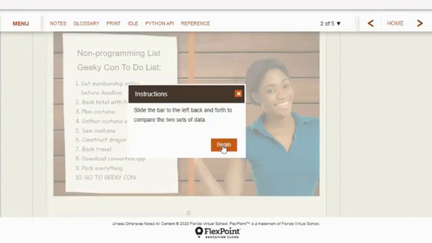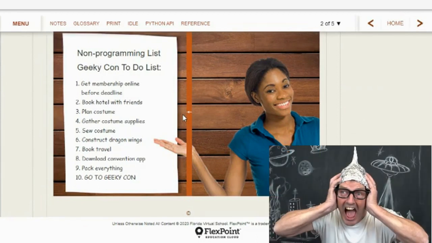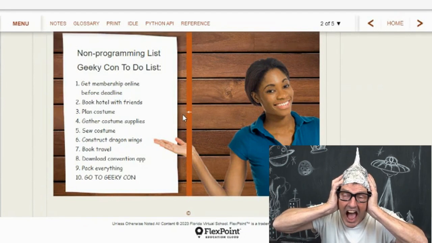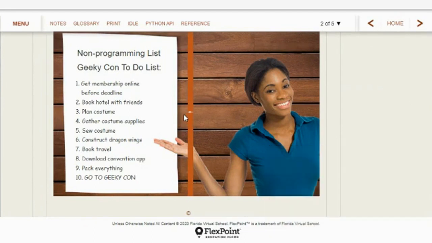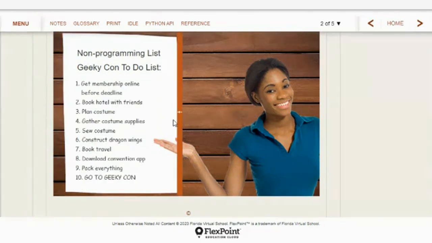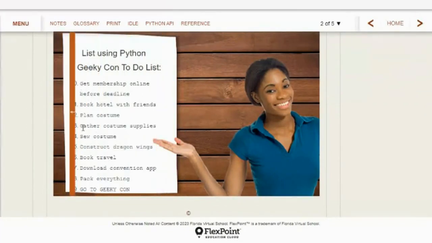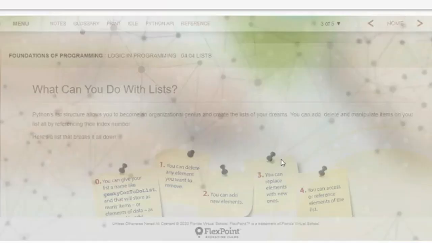So here's a little slider they got just to show you how Python thinks. See right there, there's a list, the non-programming list for the GeekyCon. GeekyCon is coming to your area soon. They made a GeekyCon to-do list, and they named it 1 through 10. But Python would look at this list as 0 through 9. See the same list in Python, it would number it 0 through 9. There's still 10 things on the list, but the list using Python or just making a list on paper, 1 through 10, 0 through 9. They made a little slider for you to play with. You can play with the slider as long as you like. Let's go to the next page and look at some more stuff about lists. All right.